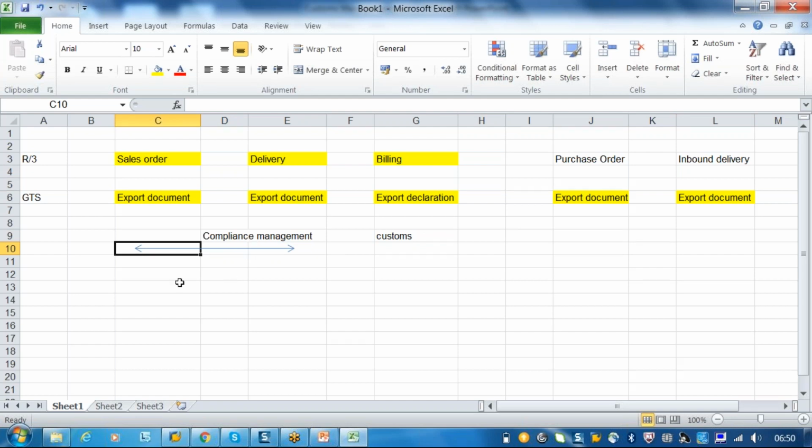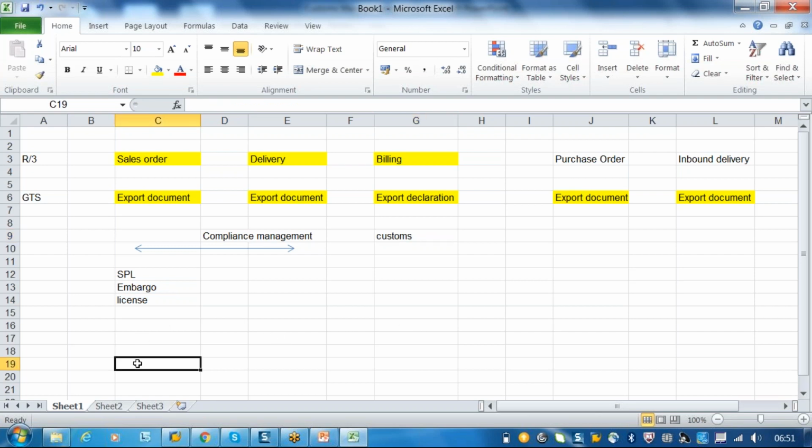Basically, compliance management is only to have some pre-checks, to validate some pre-checks, that is nothing but your SPL, which we have seen, embargo, and the next one is your license. So these three checks will be carried out at compliance management. Customs management is only useful to communicate to the customs authorities.